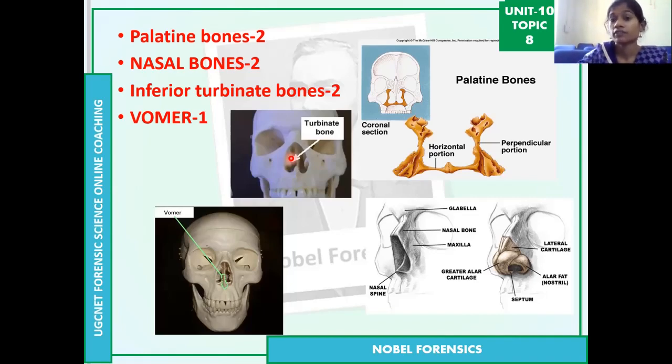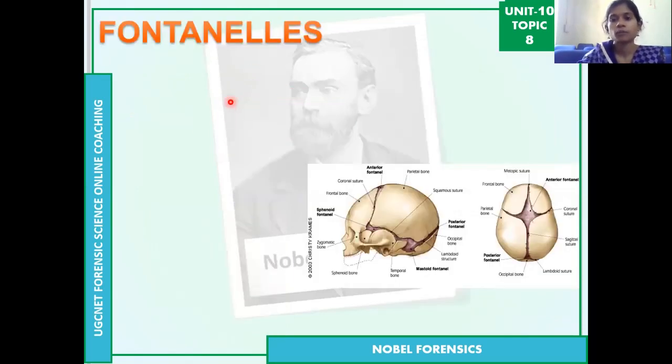Palatine bone is the roof of the mouth. Then we also have palatoprints. If you touch the roof of your mouth with your tongue, you can feel the marks on the palatine bone, which have equal importance like fingerprints, because palatoprints are also individual to every person. And the nasal bones, inferior turbinate conchae, then vomer, these three are related to the nose.